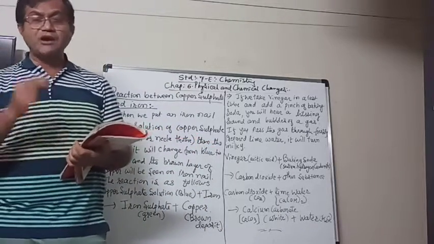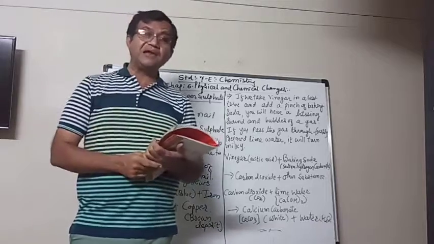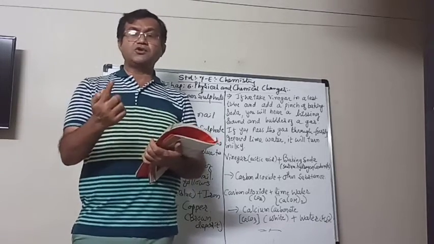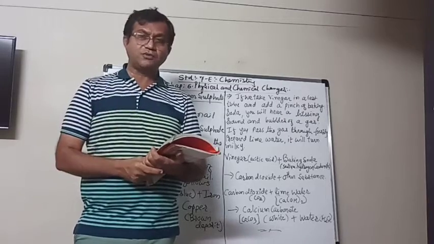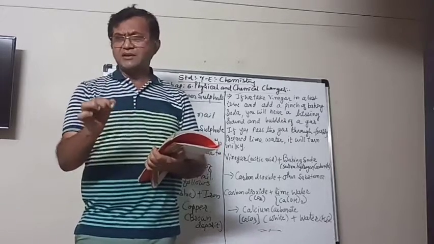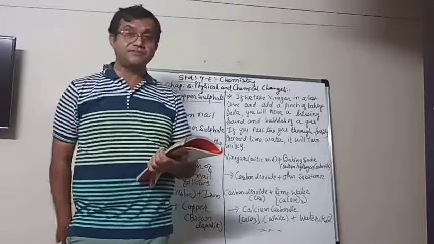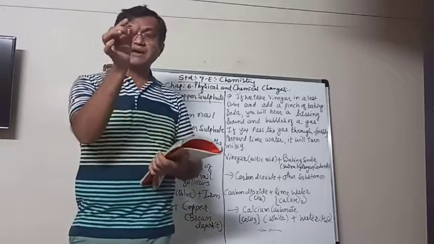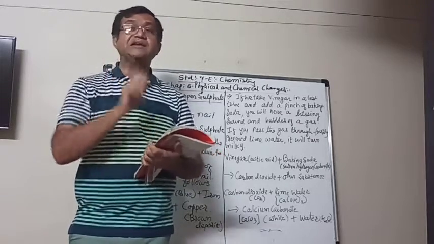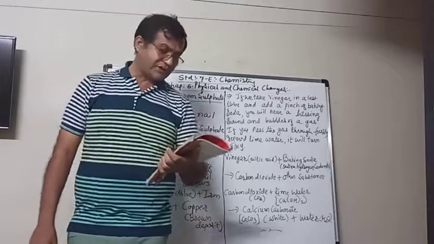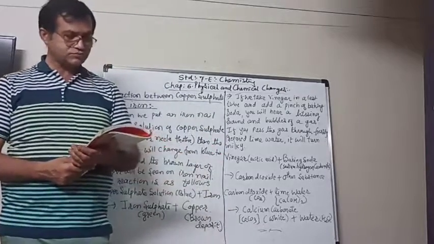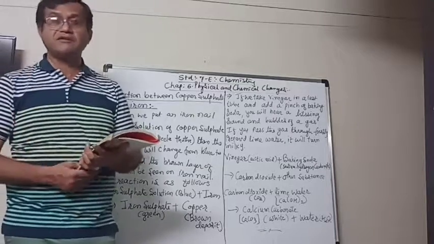Now what we have to do, we have to take an iron nail, or you can use a used shaving blade also, or anything that is made up of iron. Best, you can take an iron nail, and put that iron nail in the copper sulfate solution and wait for half an hour.